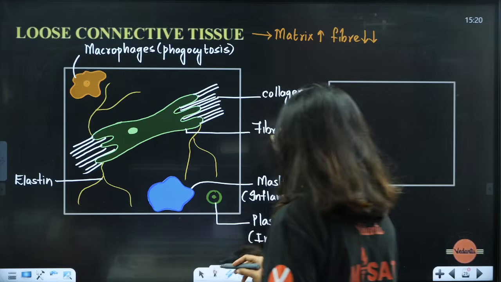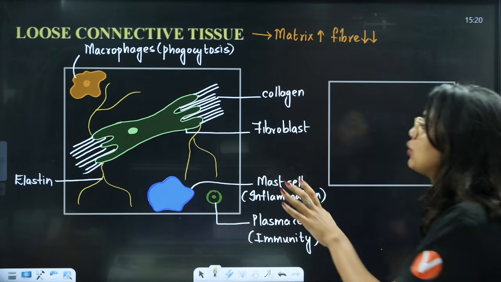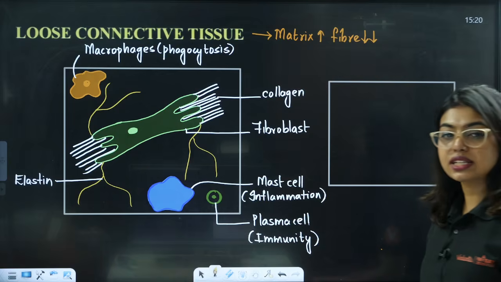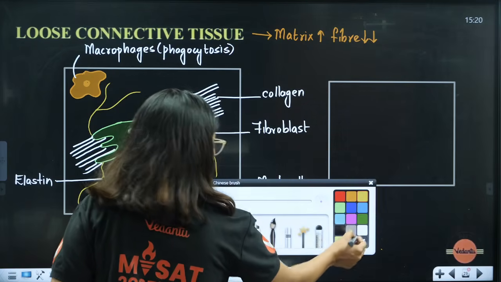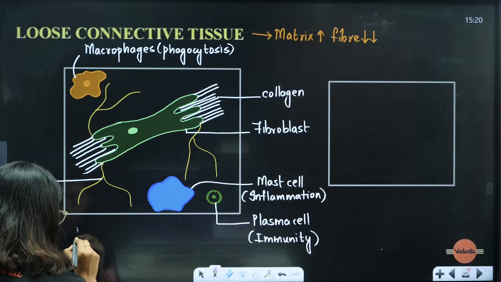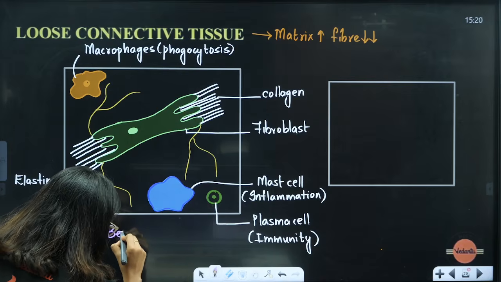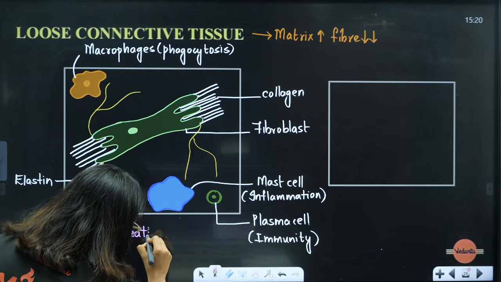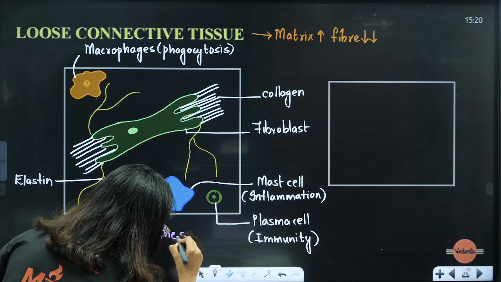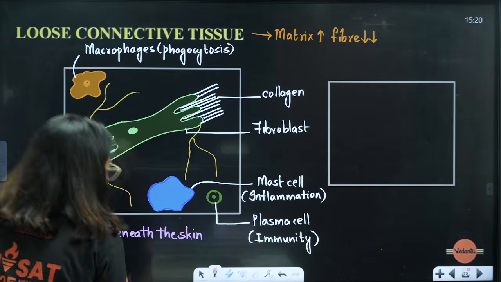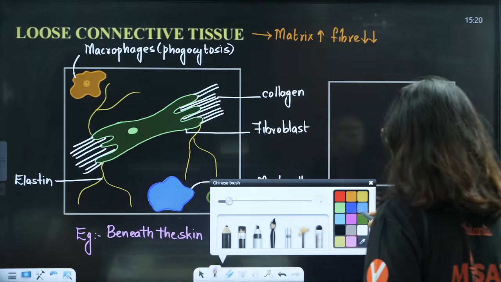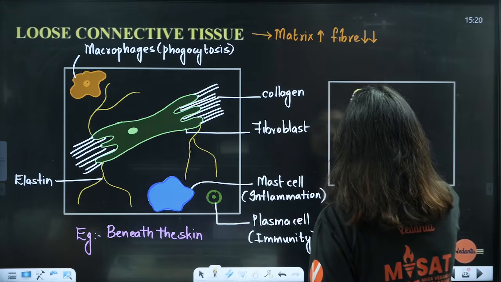Easy, right? Now students, next cell that we have is adipose cell, okay. Now where will this areolar tissue be present, students? This is going to be present beneath the skin, okay. Location, beneath the skin. Adipose also is going to be present beneath the skin. That is the fat storing cells. Okay, fat storing cells. It will look like an avocado, I always tell.